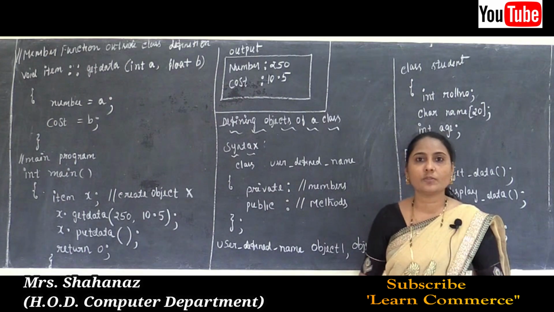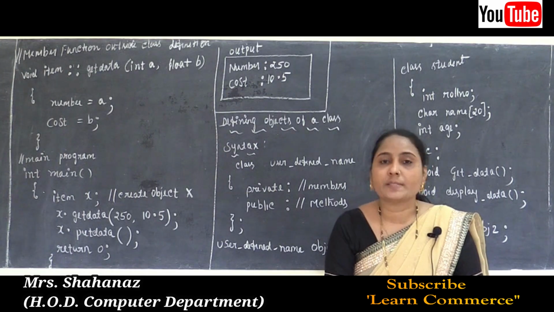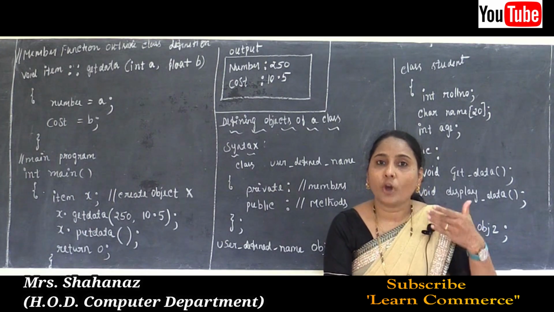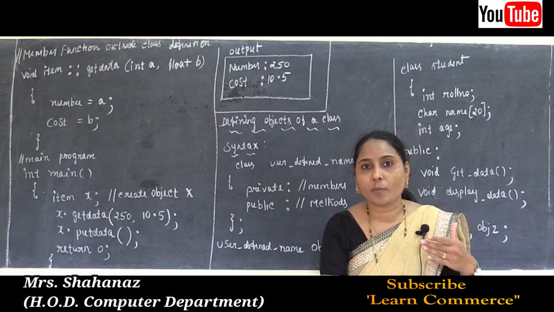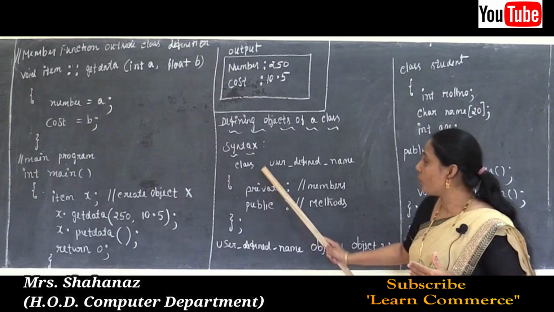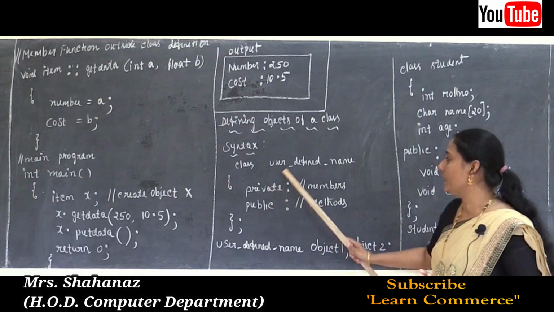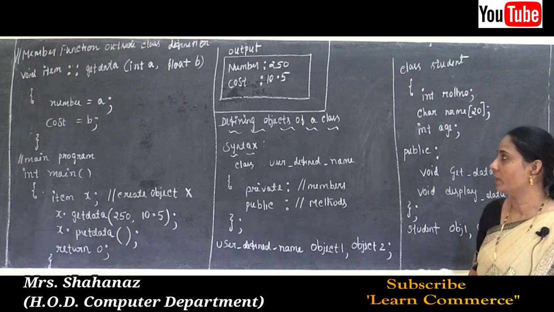In other words, once the class is defined, objects can be created from the class, and the object of the class is declared in the same manner as any other object declaration.